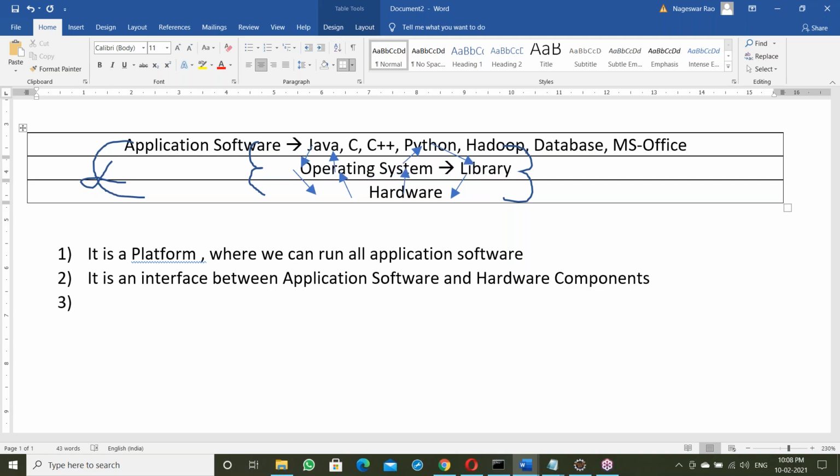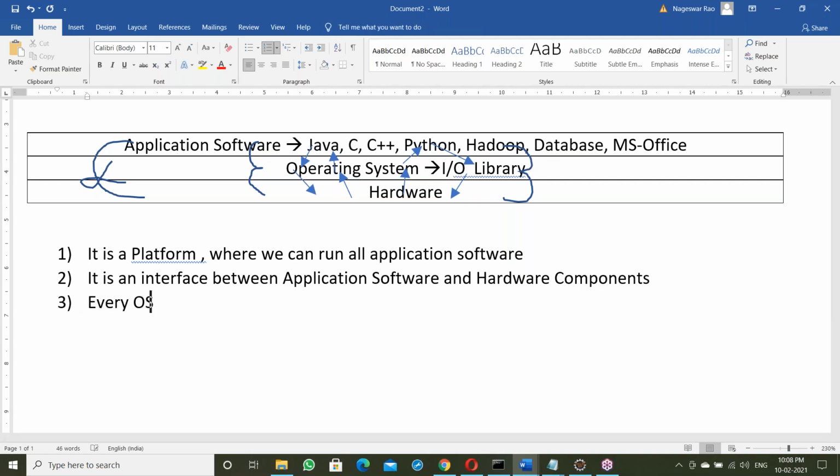Every OS has its own input-output library to perform IO operations between application software and hardware components. Windows has its own library, Linux has its own library, Unix has its own. Every OS has its own library to communicate.